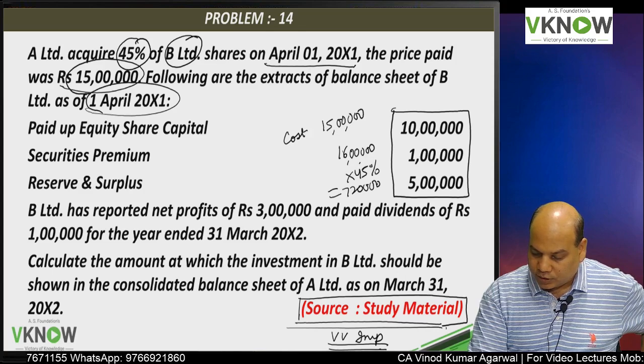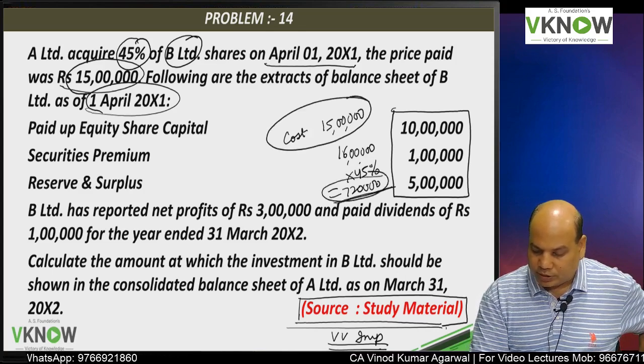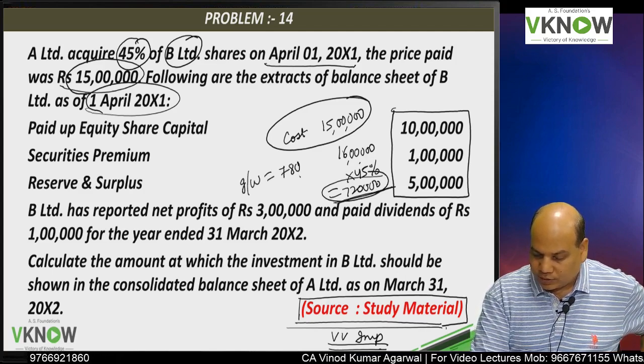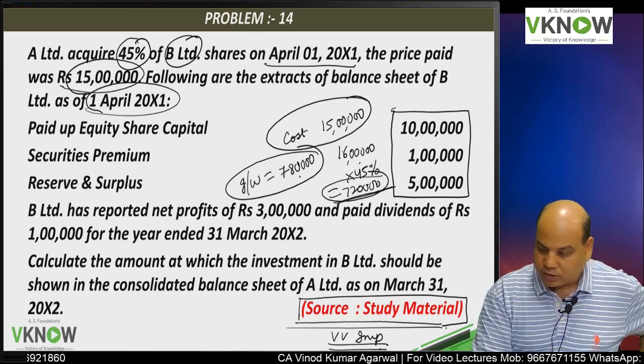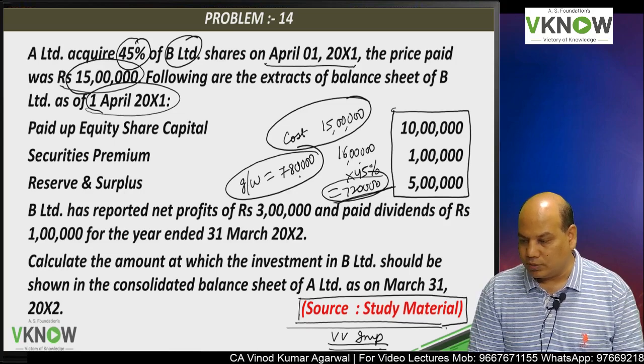So goodwill will arise: 15 lakh minus 7,20,000, goodwill of 7 lakh 80,000. You paid 7 lakh 80,000 in excess towards goodwill.